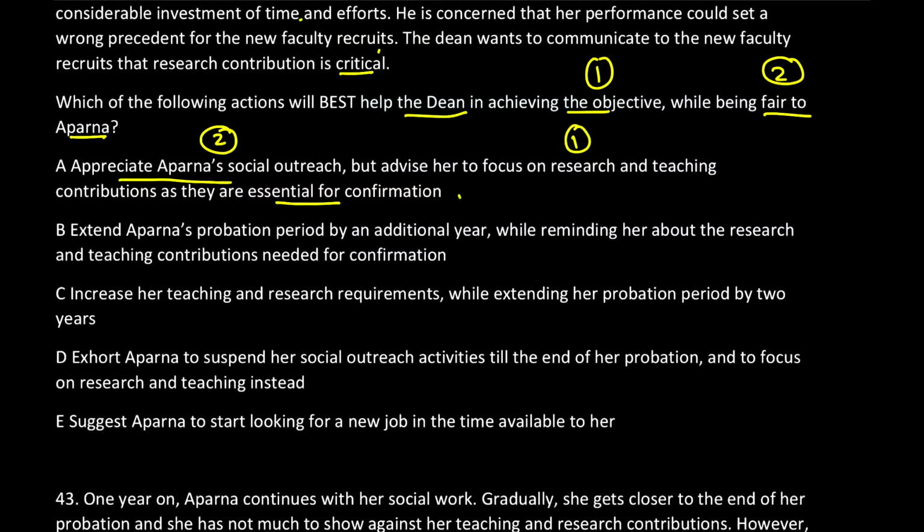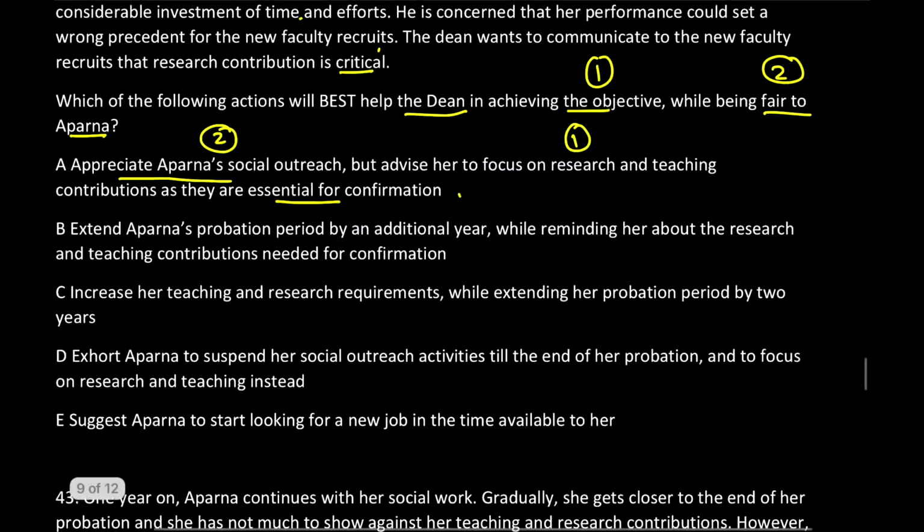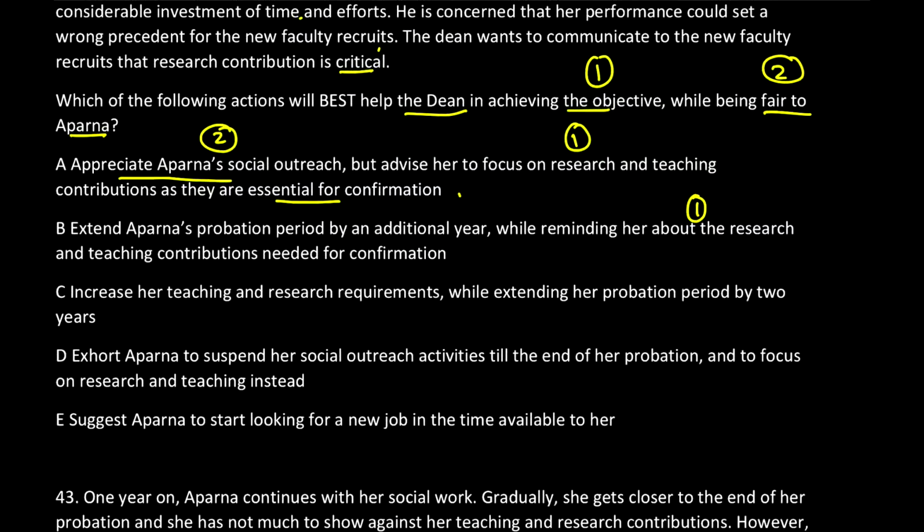Which problem will it solve? While reminding her about the research and teaching contributions, I'm reminding her about her goal. But am I being fair to Aparna by extending her probation period? Think about it. You are extending someone's probation period, it's actually been too lenient on her.